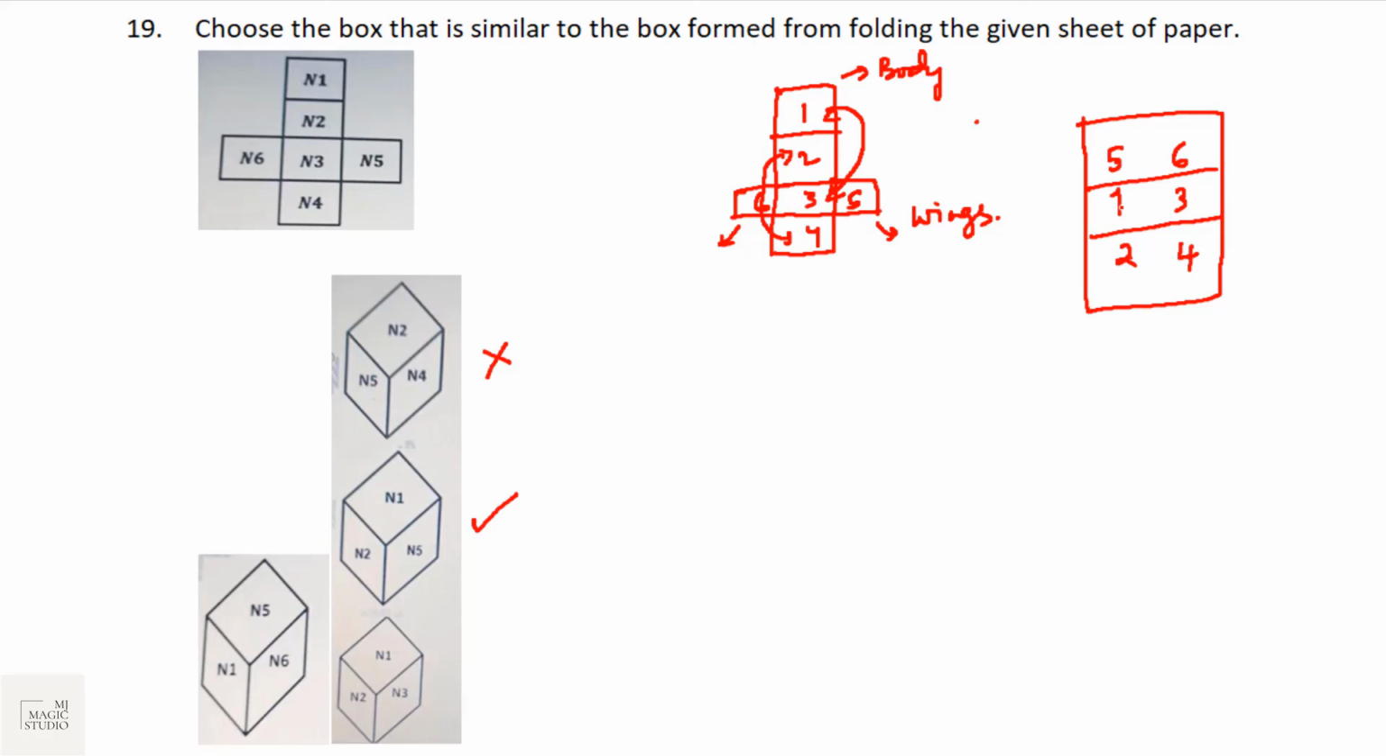1, 2, 3: if we select 1, 2, 3, it cannot be on the adjacent face because 1 and 3 are on the opposite face. 1, 5, 6: again cannot be on the adjacent face because 5 and 6 are on the opposite faces. That means the correct one is 1, 2, 5 on the adjacent faces, and this should be the box which we will see when we fold the sheet of paper into the form of a box.